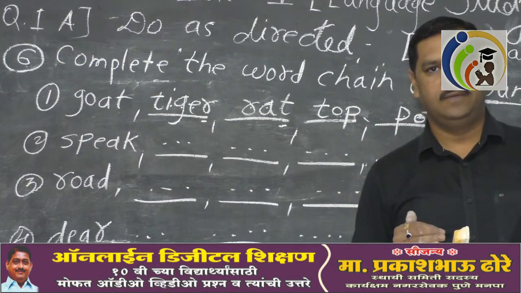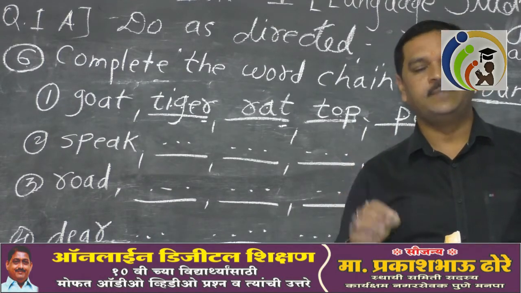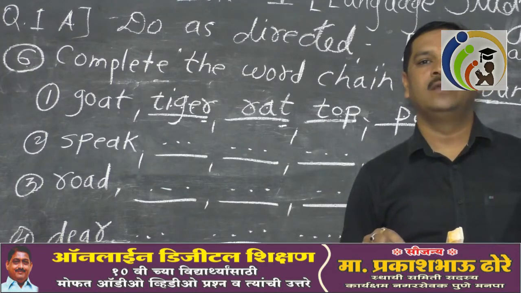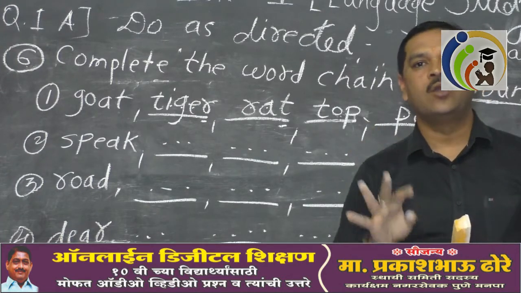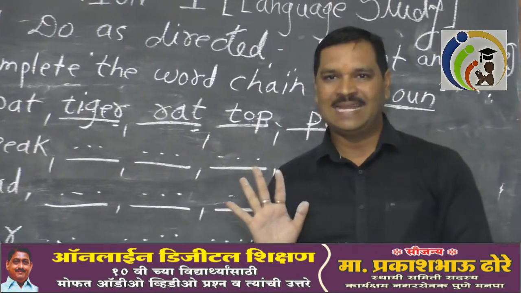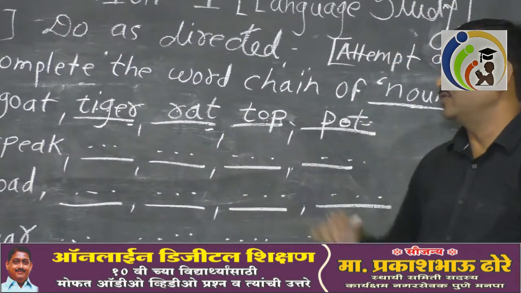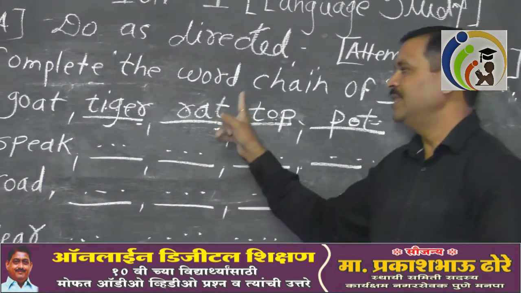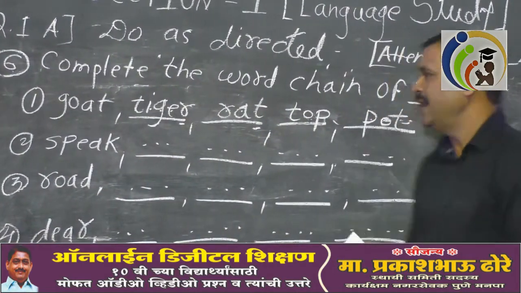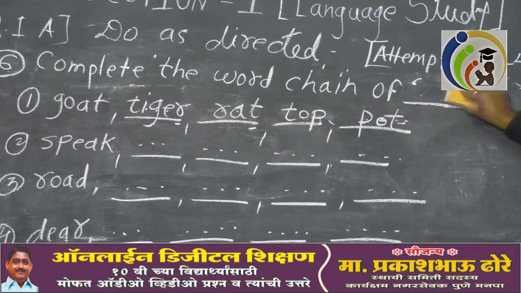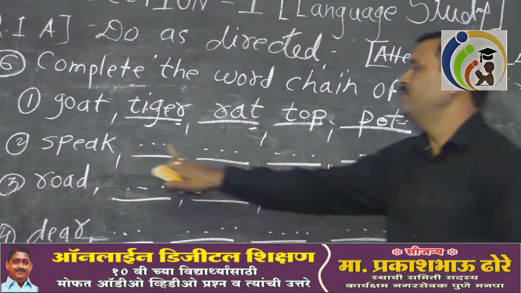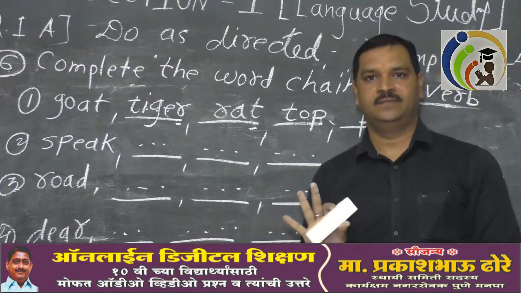What I mean to say, word chain, it means write nouns only, and while writing the nouns only, first of all get clear all four nouns and then write your answer sheet. Is that clear? Okay, now go to the next one. Here they ask noun, the word is given speak, and if they have asked complete the word chain of verb, it means all the verbs only you people are going to write.